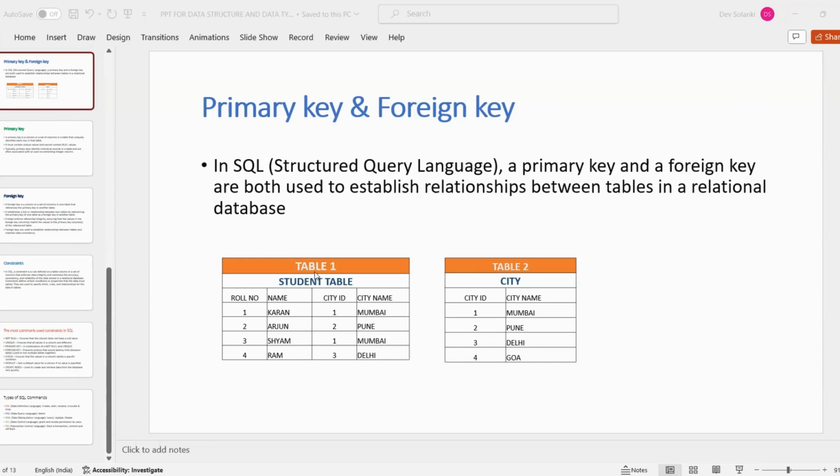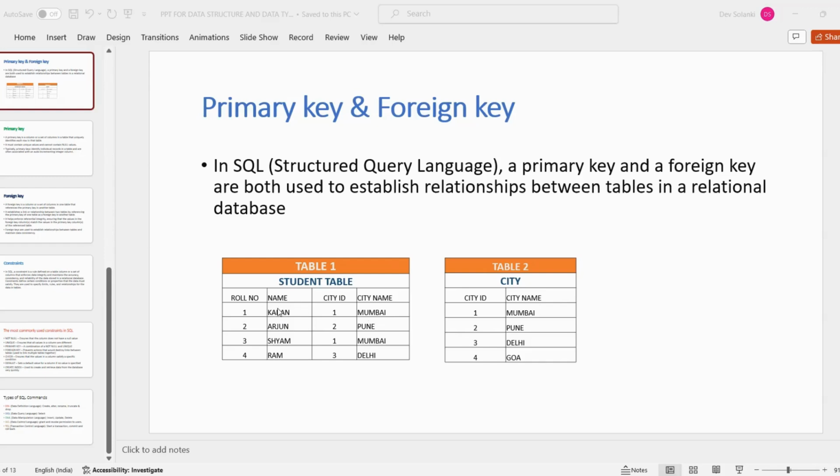This is table 1 and this is table 2. We have different columns in table 1, like roll number, name, city ID, city name. The basic use of a primary key is that it helps us fetch the remaining data about a particular roll number for future analysis.